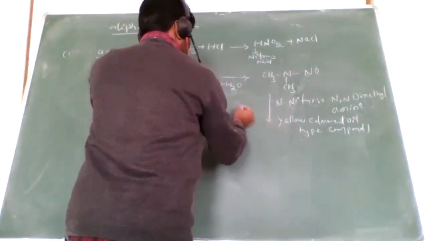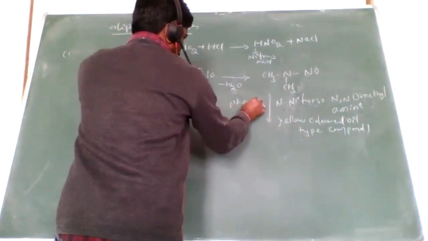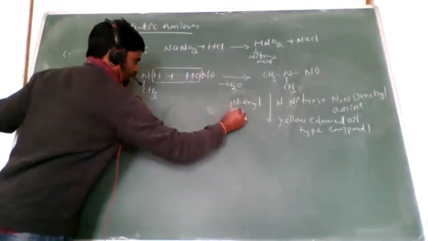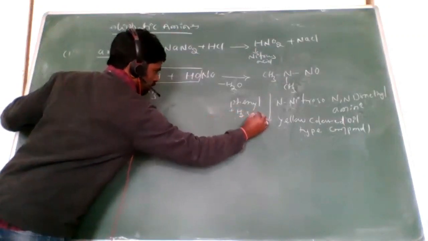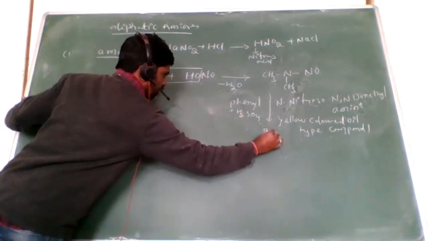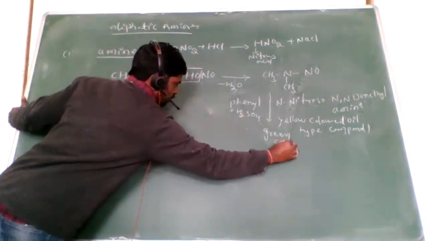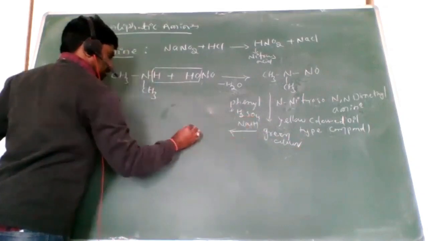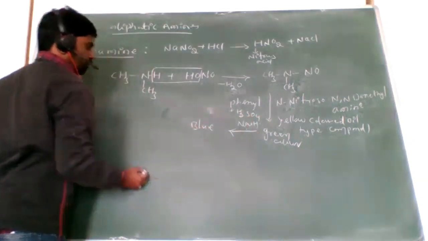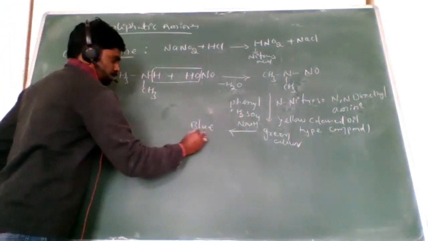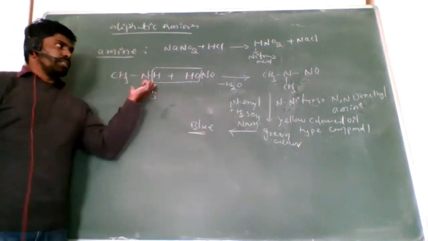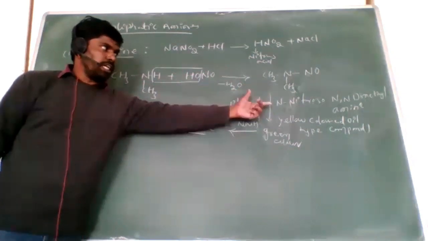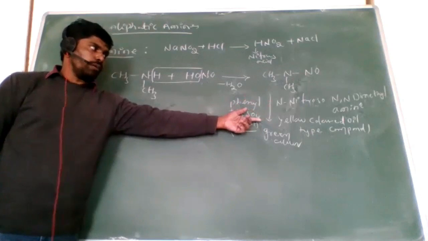Right. When it reacts with phenol crystals plus H2SO4, we get a green colored compound. When you add a base, the blue color is formed in the test tube. So when secondary amines react with the nitrous acid, we get N-nitroso, N,N-dimethylamine, a yellow colored oil type compound.